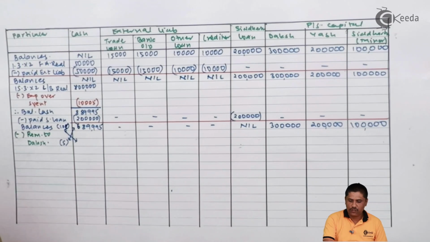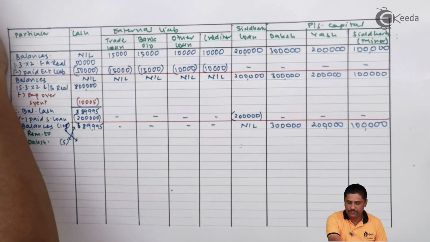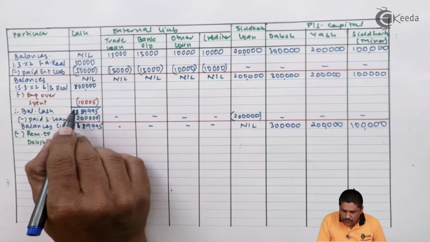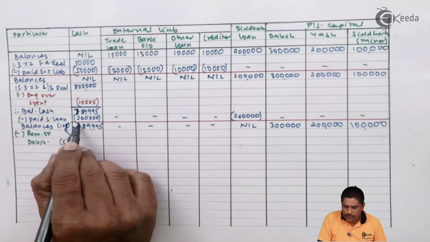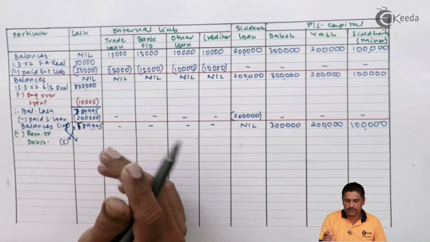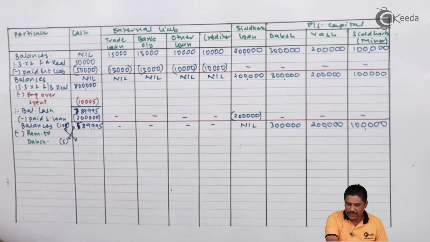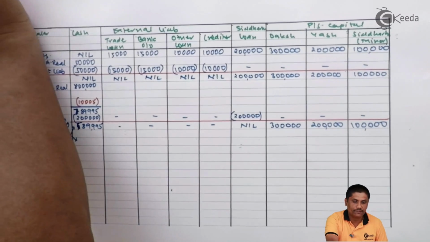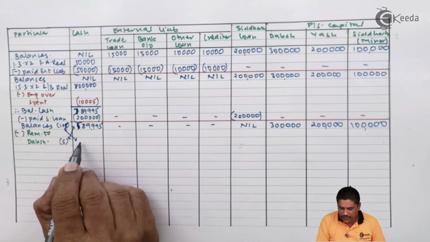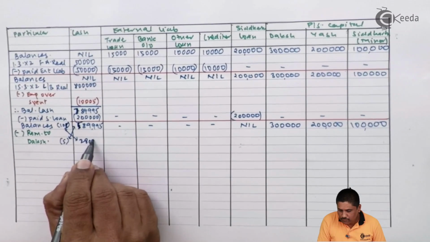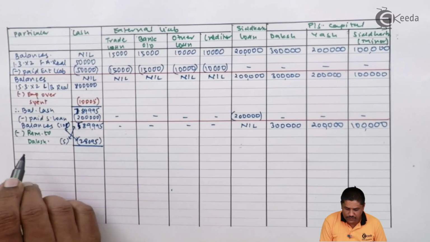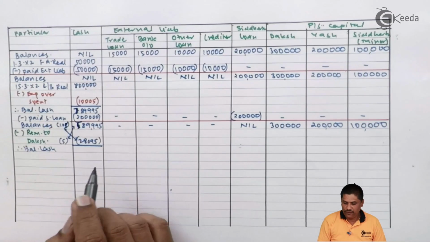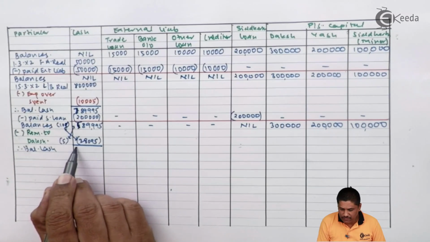So simply doing the cross multiplication you will get 589,995 divided by 21. It is 28,095. This I need to minus. So what is my balance cash? It is 561,900 which I am having right now.